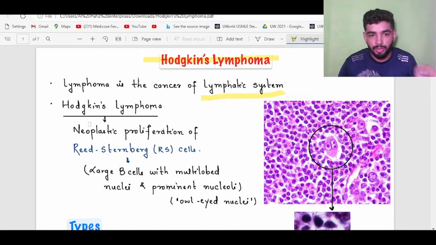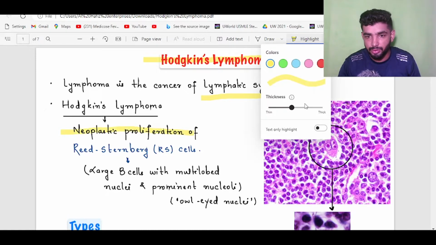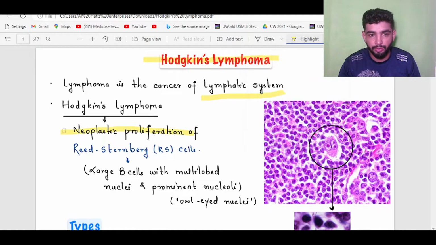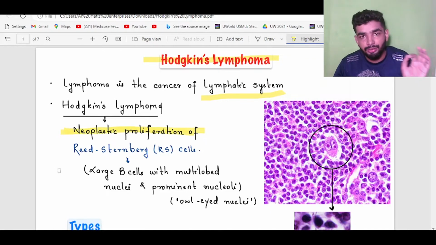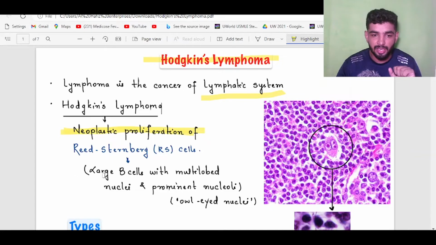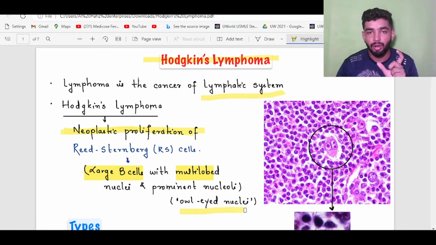Hodgkin lymphoma is mainly the neoplastic proliferation of the Reed-Sternberg cells. What are the Reed-Sternberg cells? Reed-Sternberg cells are mainly large B cells. These are large B cells with multi-lobed nuclei and prominent nucleoli. This is the typical example of the owl-eye nuclei.